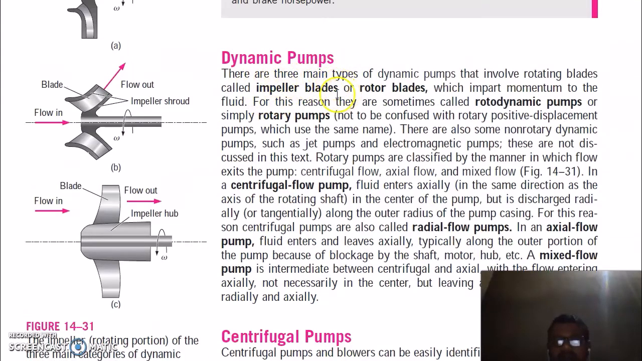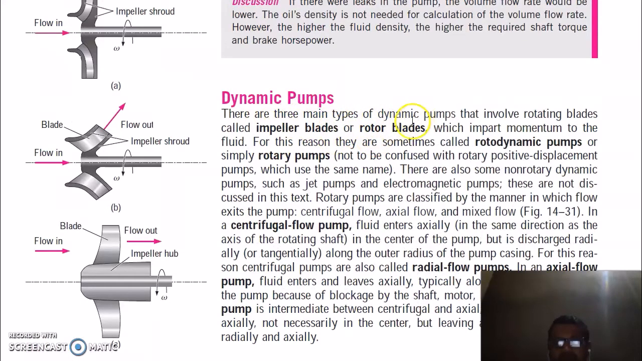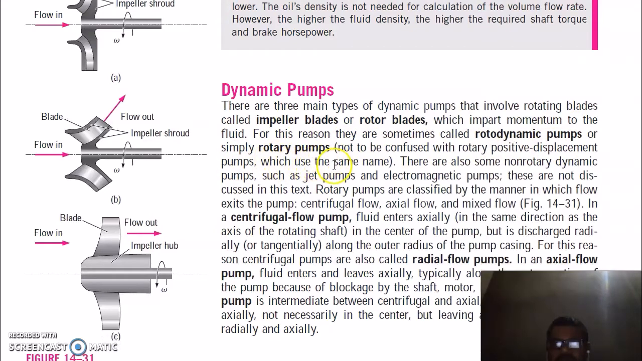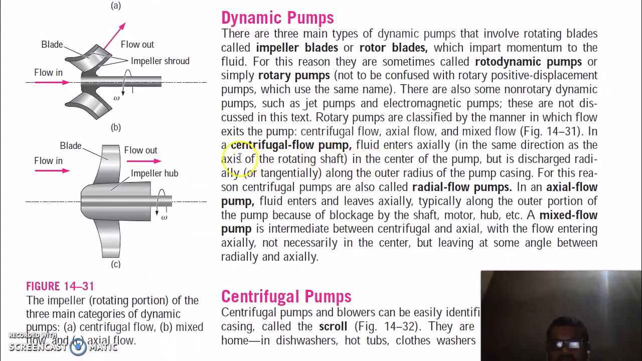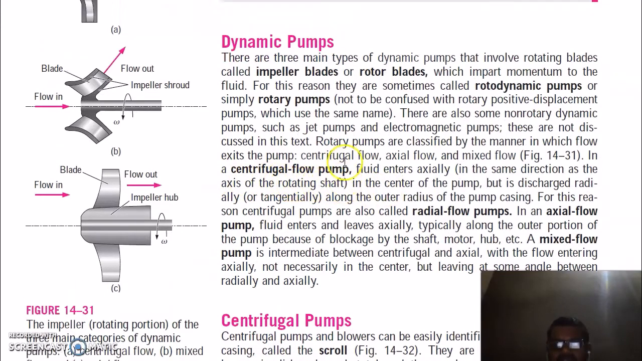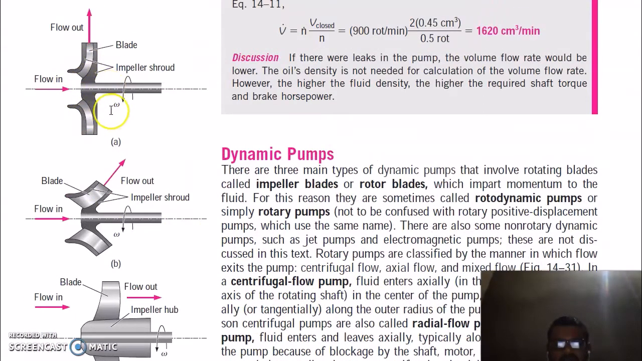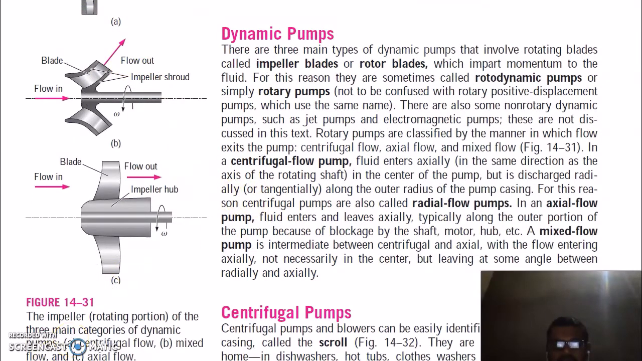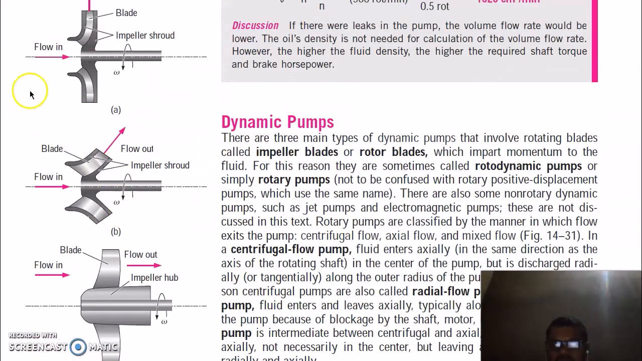Dynamic pumps. There are three main types of dynamic pump that involve rotating blades called impeller blades or rotor blades, which impart momentum to the fluid. For this reason, they are sometimes called rotor dynamic pumps or simply rotary pumps. So there are three types of pump. One is your centrifugal flow pump. So this is your centrifugal flow pump. The fluid enters axially and it will go radially in the outward direction.